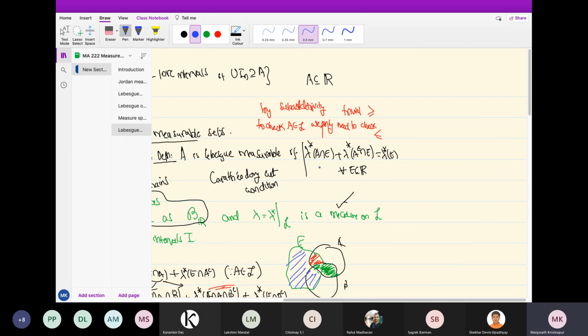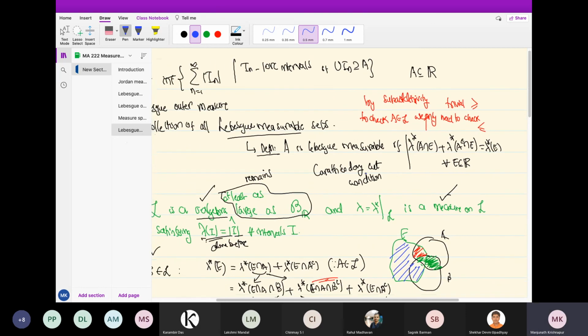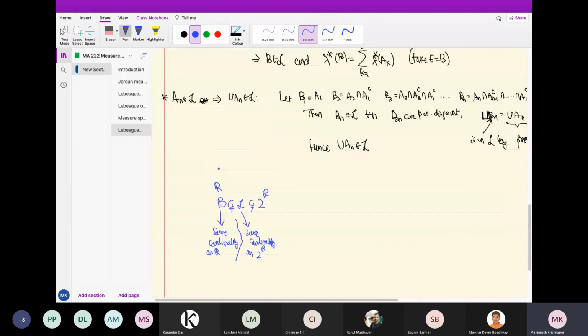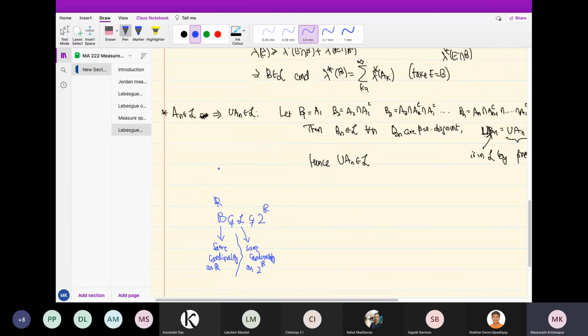This left side is actually 0. This first one is 0. And this is a subset of E. So less than or equal to will hold. So every set with outer measure 0 is in L. That is enough to say that every subset of the Cantor set is in L. And the Cantor set has the same cardinality as the real numbers. Therefore, the subsets of the Cantor set have the same cardinality as the subsets of the real numbers. So that is the proof of this. This one, as I said, I don't remember.